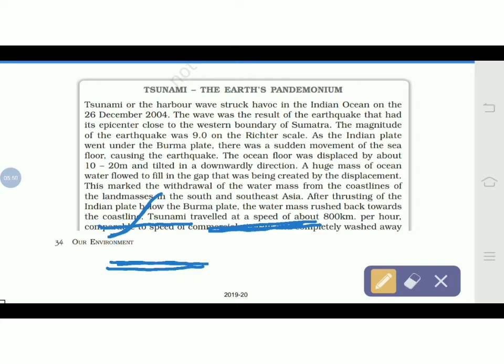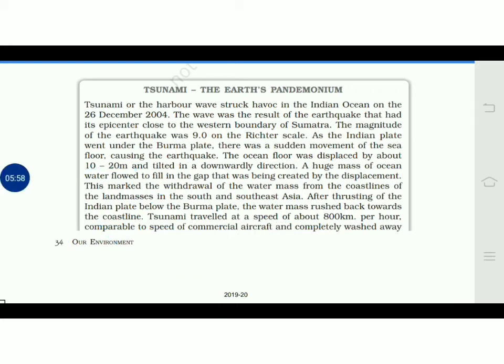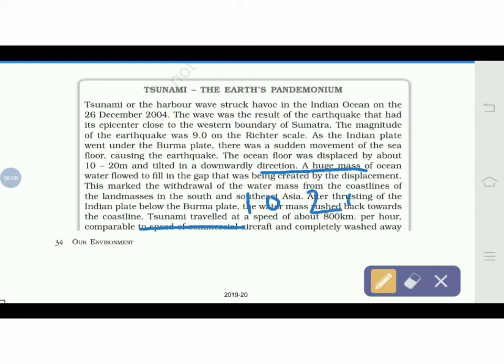This movement, that displacement, was about 10 to 20 meters. So this much displacement took place between the Burma plate and the Indian plate. So as we said, this displacement is 10 to 20 meters. So what happened? There is a gap, you can see over here, this gap.